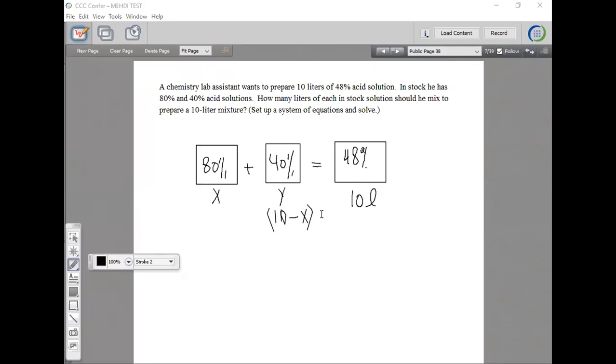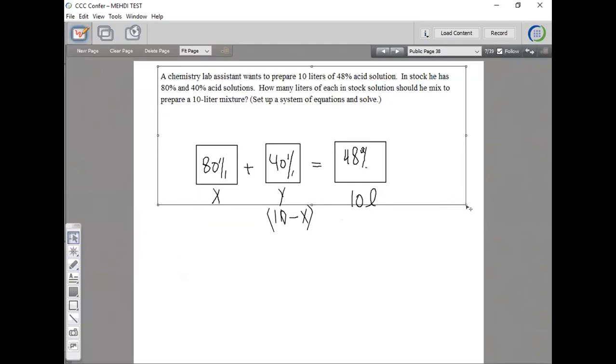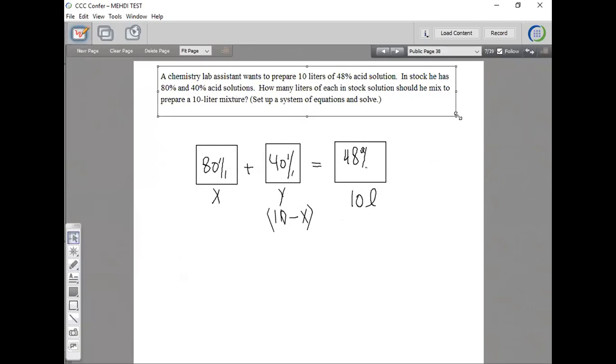Okay? Okay, good. So you followed so far. Very good. All right. So if you want to set up two equations and two unknowns, you call it X and Y. If you are forced to have only one equation and one unknown, then instead of Y, you have to say 10 minus X. Since in chapter 4 we should know how to set up two equations and two unknowns, I'm going to show both ways. I'm going to show two equations and two unknowns first.